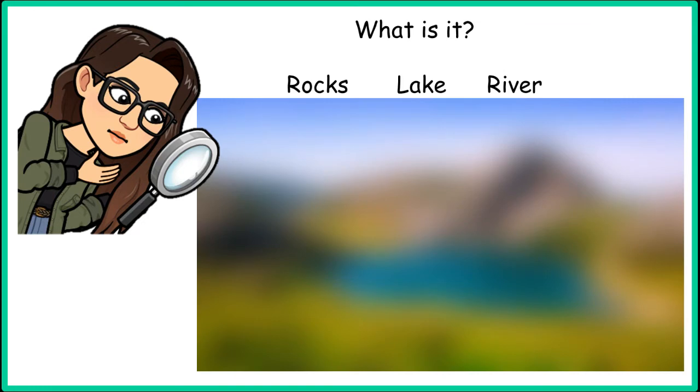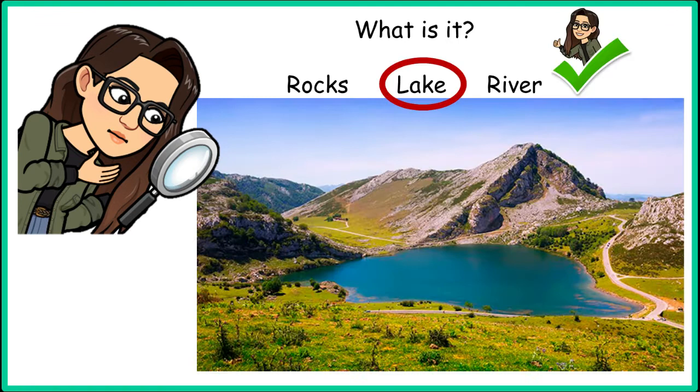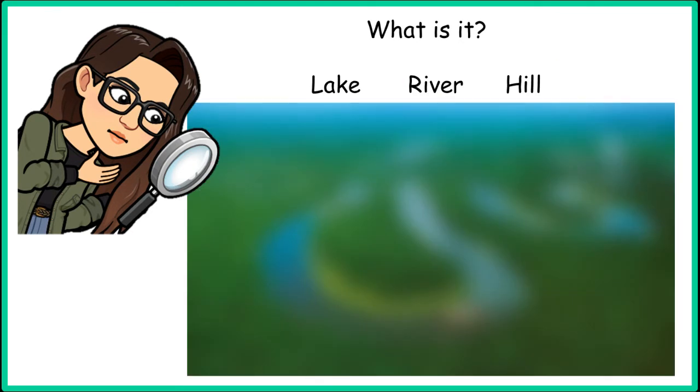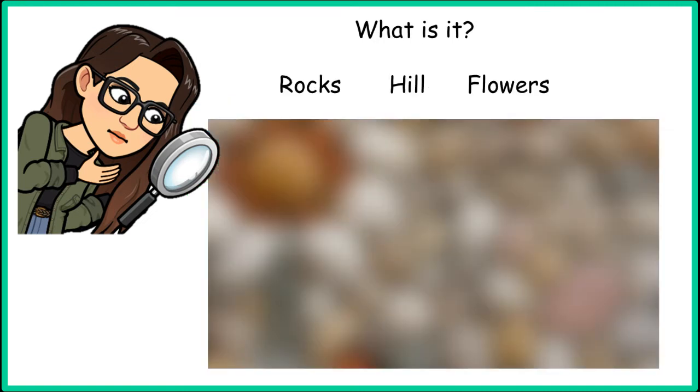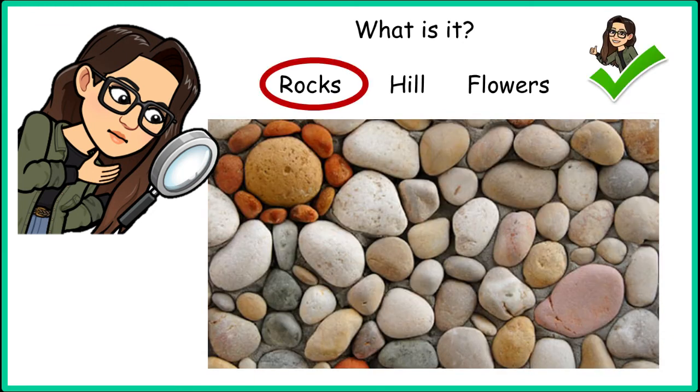What is it? Rocks? A lake? A river? It's a lake. What is it? A lake? A river? A hill? It's a river. What is it? Rocks? A hill? Flowers? They are rocks.